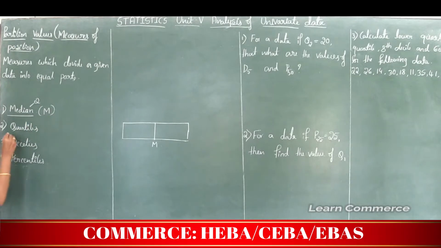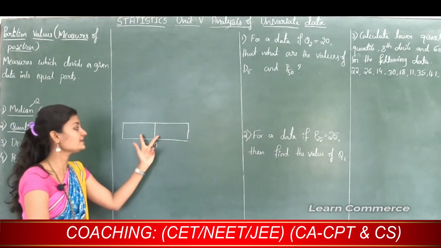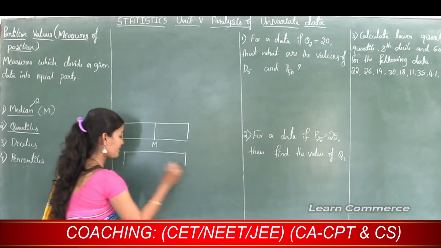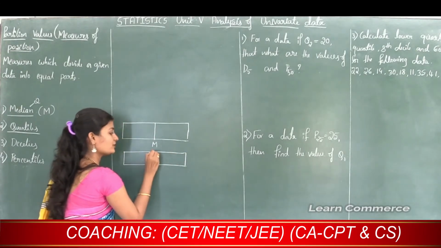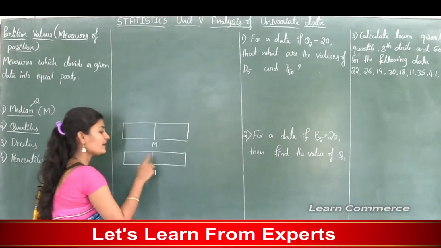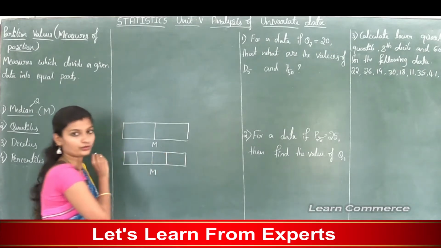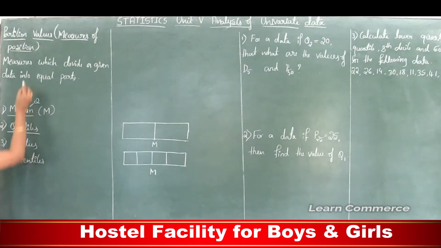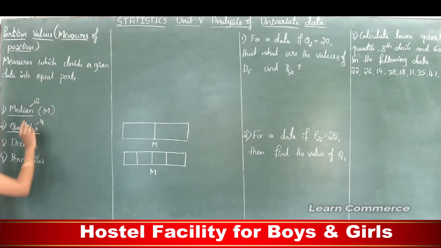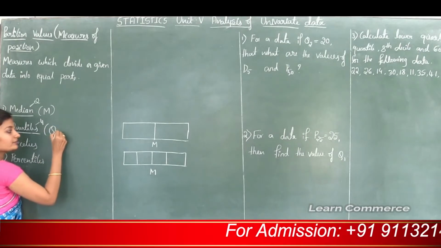Next, move to the second type, that is quartiles. Here also I will consider the same bread piece. If I divide this bread into two equal parts, then it is median. And if I divide this bread into four equal parts, then it is quartile. 1, 2, 3, 4. So what is quartile? Quartiles are measures which divide a given data into four equal parts. And quartile is denoted by Qi.